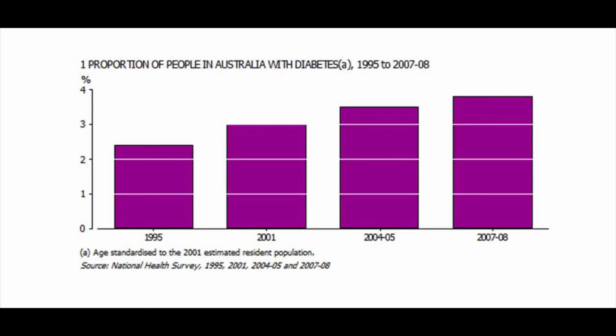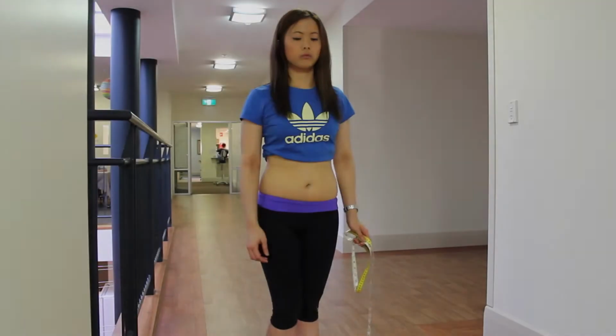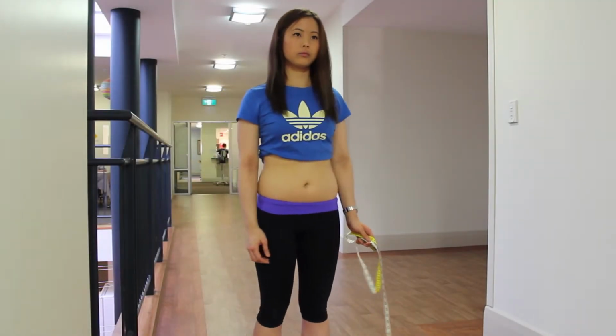Fact: 61% of Australians in 2008 were overweight or obese, and this continues to increase. Fact: the proportions of Australians with diabetes rose from 2.4% in 1995 to 3.8% in 2008. Most of this was due to increases in type 2 diabetes, which is preventable. How to measure your waist circumference.